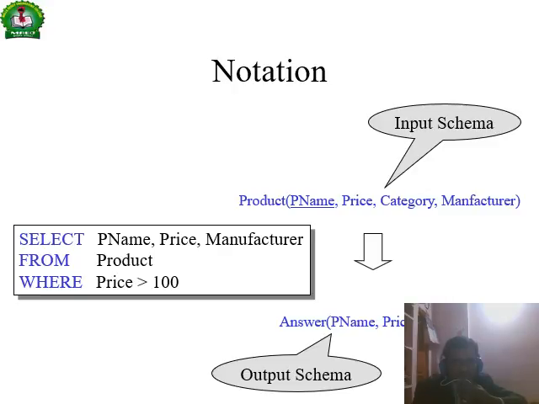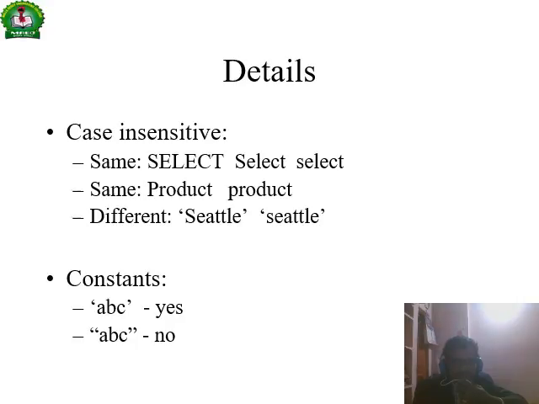Details are case sensitive: select and product with capital P is different from small p product, and capital S select is different from small select.